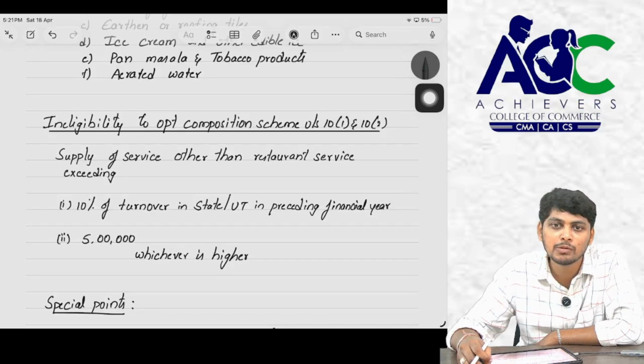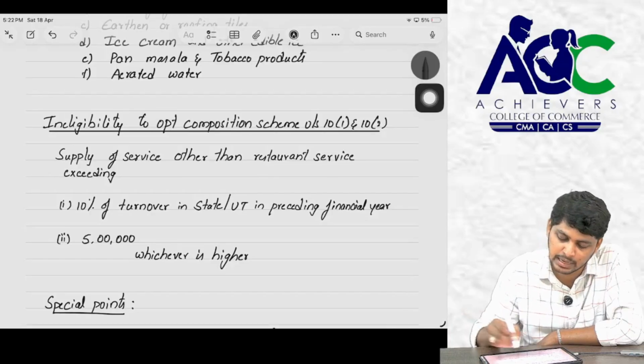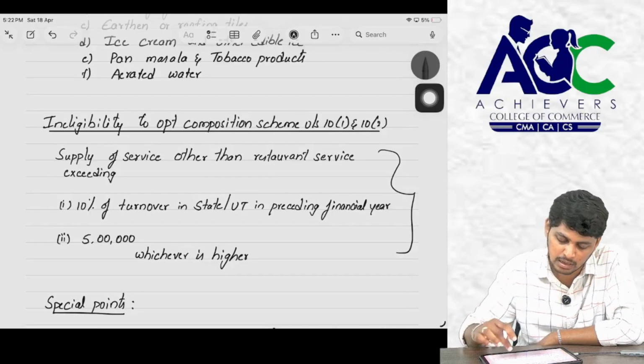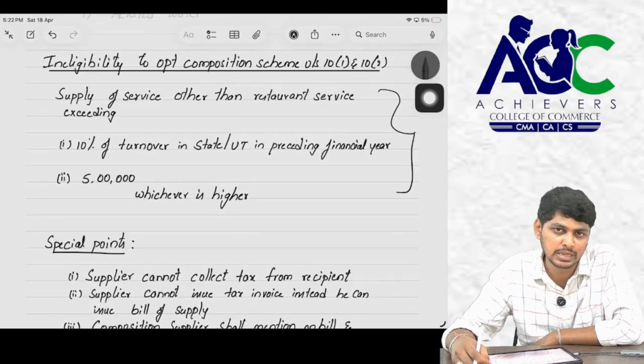But the department gave some limit for suppliers of goods. Even though he is supplying goods, he can supply services up to a restricted limit. What is that restriction limit, sir? 10% of turnover in the state or union territory in the preceding financial year, or 5 lakhs, whichever is higher.